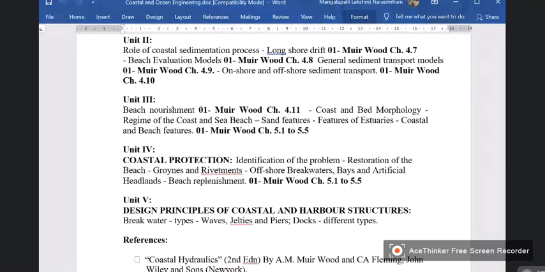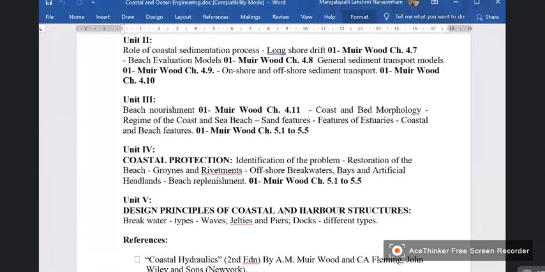Antarvedi is the place where the river Godavari joins with the Bay of Bengal. So that is one point. It is an estuary, that part, that mouth where the river enters the ocean is called a mouth. Hooghly.